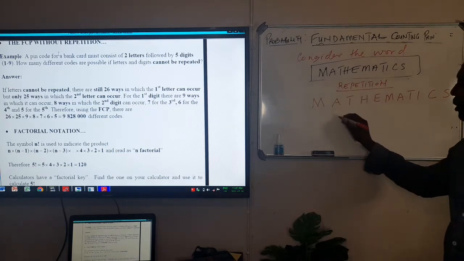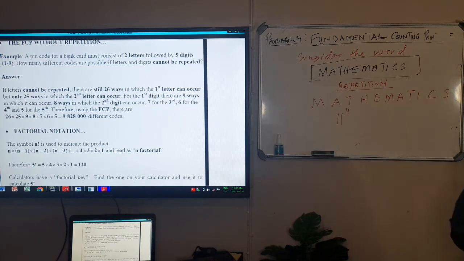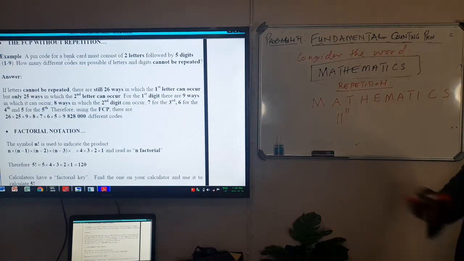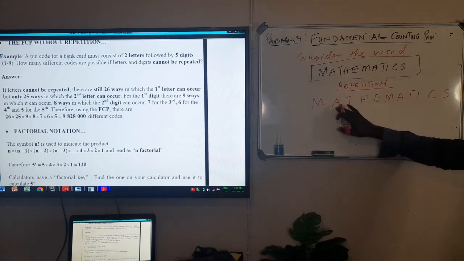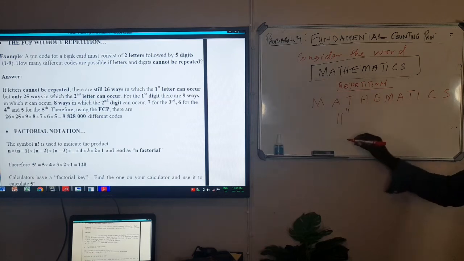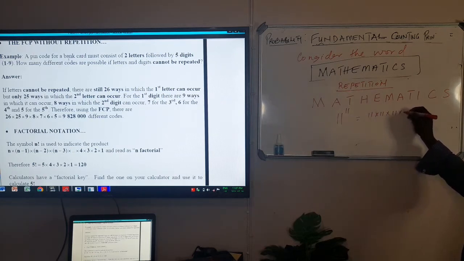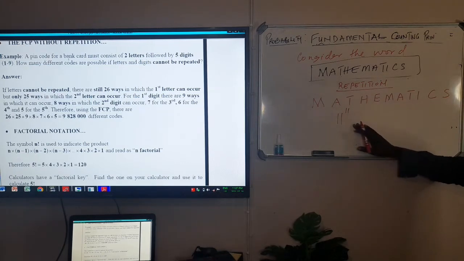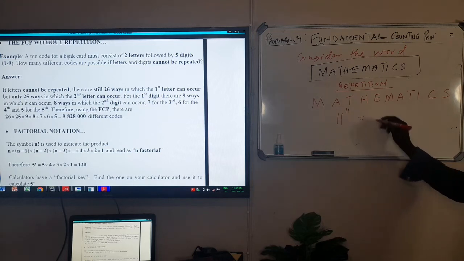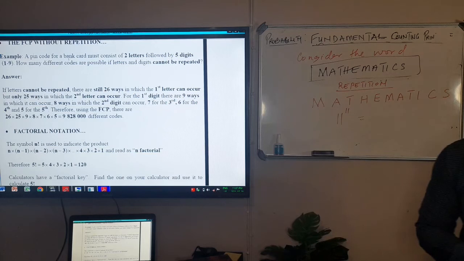So in a short way, your answer will be 11 to the power 11, because M can be repeated 11 times, A can be repeated 11 times, T can be repeated 11 times. So in a short way, you can say 11 times 11 times 11 times 11, 11 times. You see that? So you simply write it 11 to the power 11 and then you press your calculator and you put your answer there.